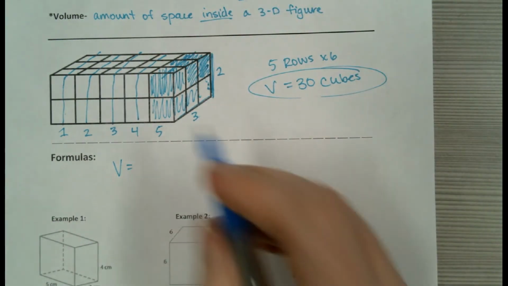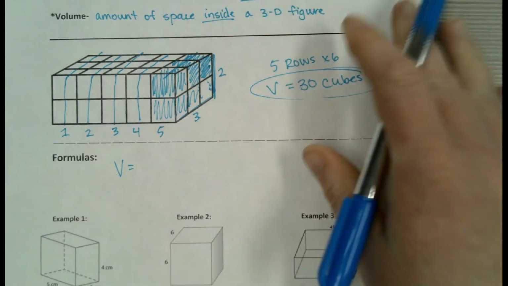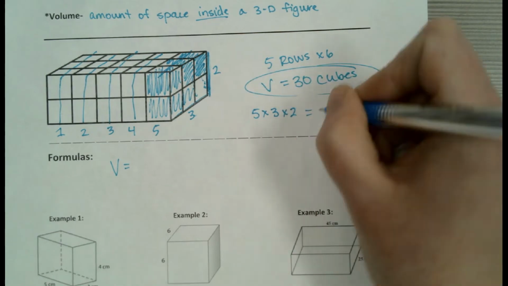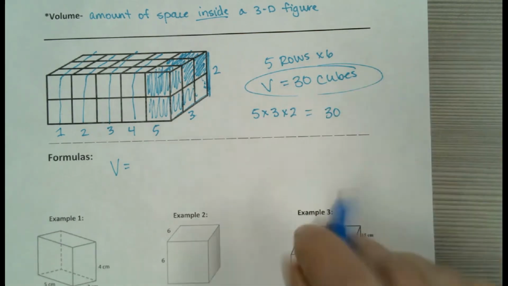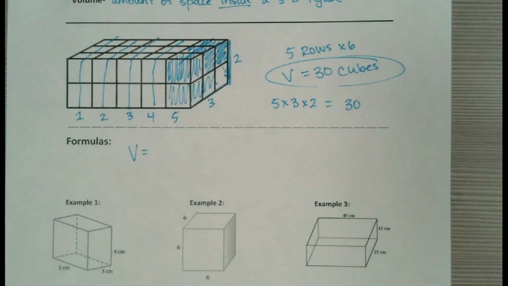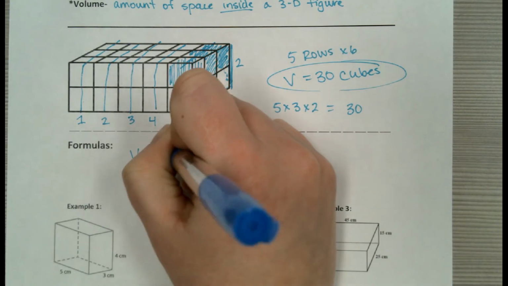So what you can do is take 5 times 3 times 2, and that would actually give you 30, which is what we got whenever we counted it up. So our volume formula for a rectangular prism is length times width times height.